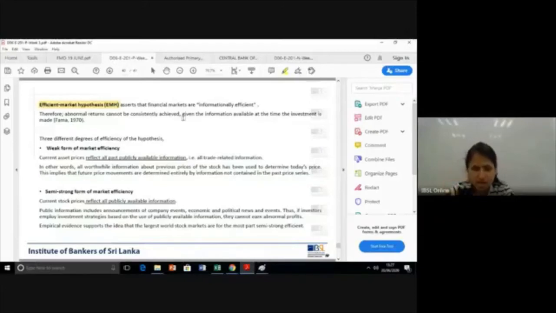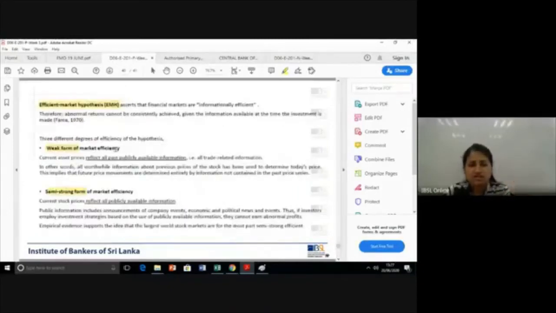You can't make an abnormal return because all information is incorporated. But he also identified 3 different degrees of efficiency in financial markets. What are those 3? We have weak form, semi-strong form, and then strong form.